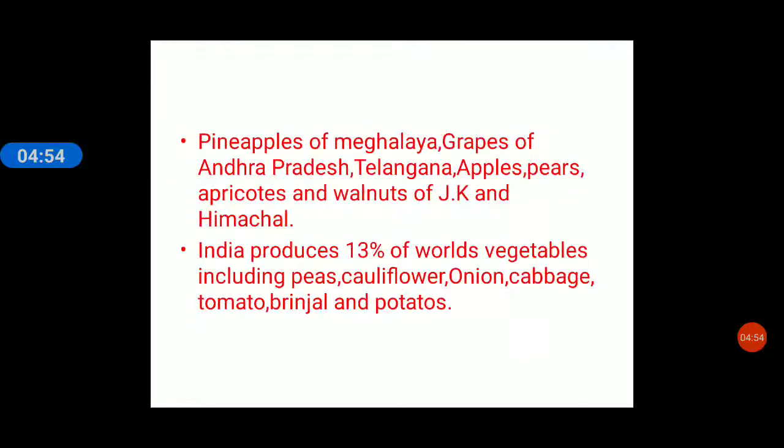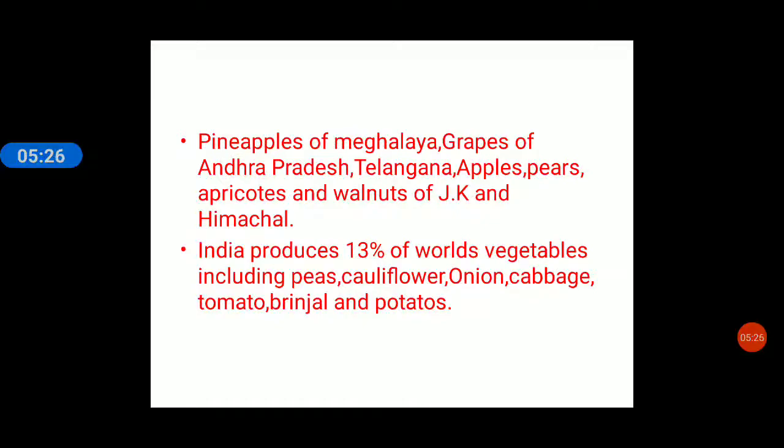These are horticulture crops. Pineapples of Meghalaya. Grapes of Andhra Pradesh and Telangana. Apples, pears, apricots and walnuts of Jammu Kashmir and Himachal. If you happen to visit these states, what do we find? Special varieties of apples, pears, apricots and walnuts are all grown in Jammu and Kashmir and Himachal Pradesh. These are all horticulture crops.